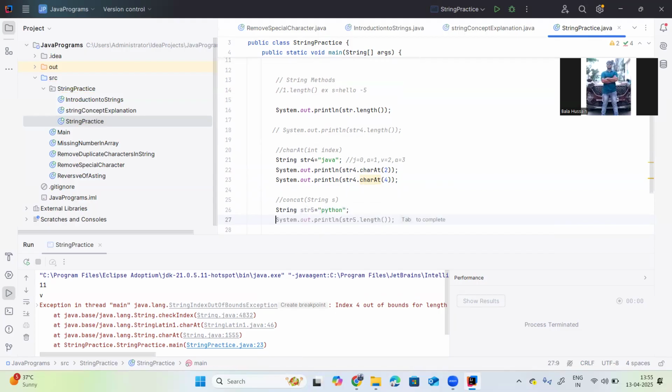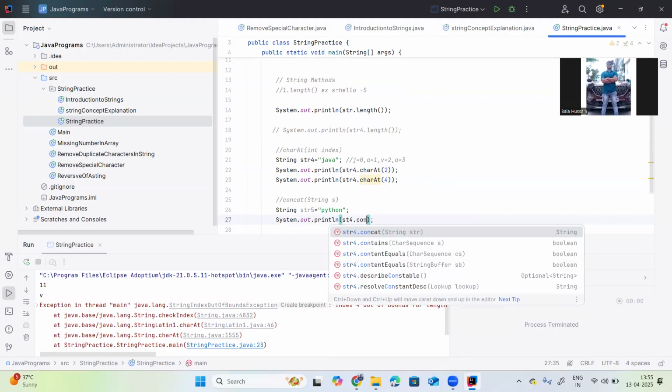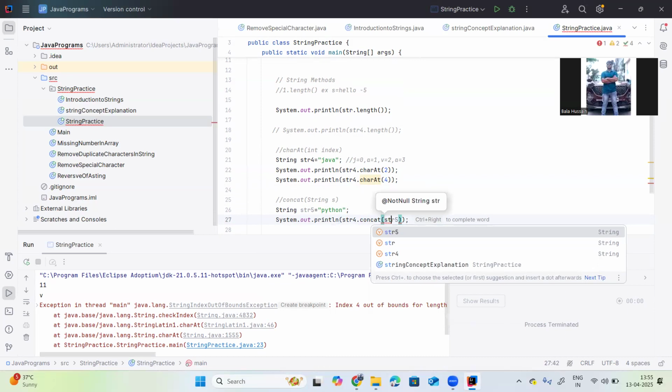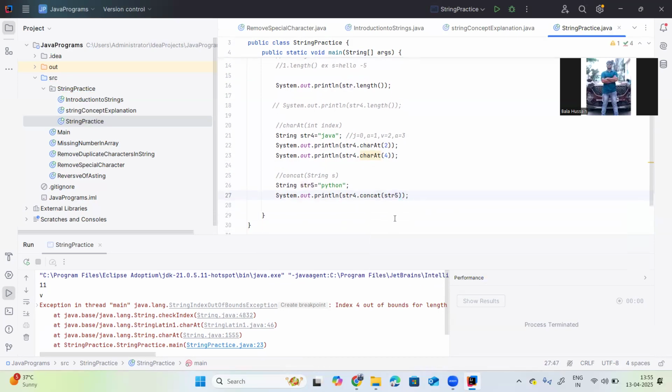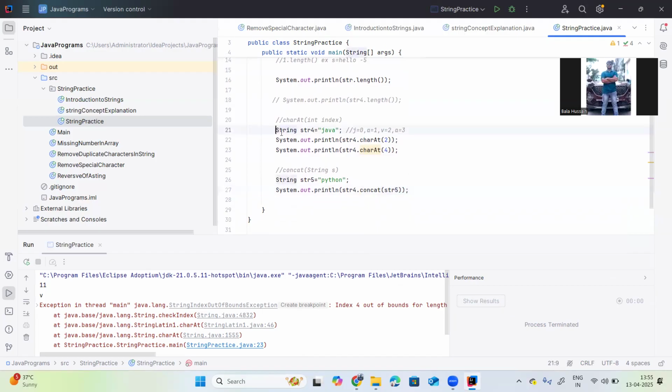Then in system.out.println I am printing str4.concat(str5). So it will print Java Python.